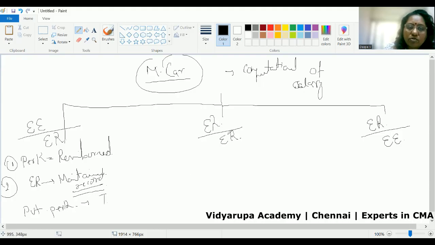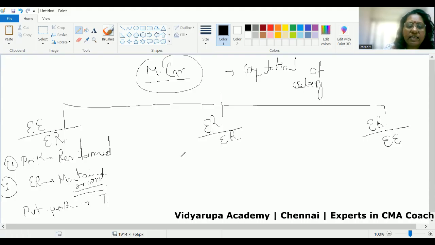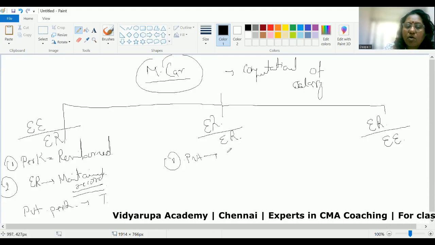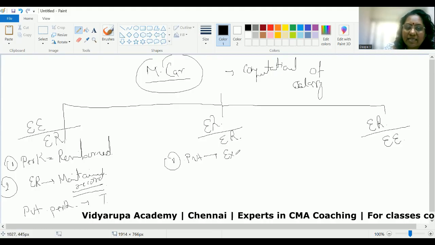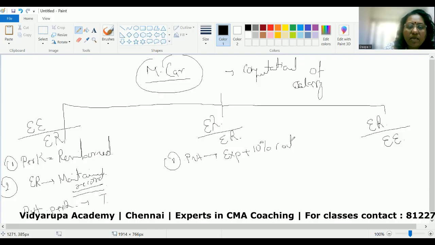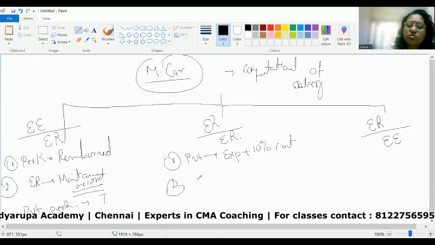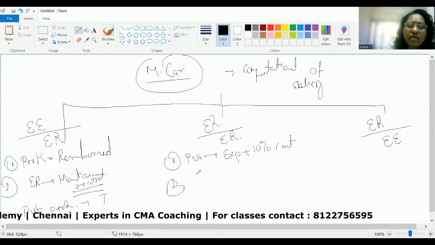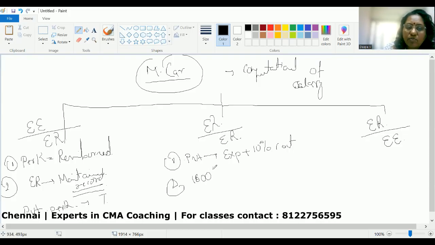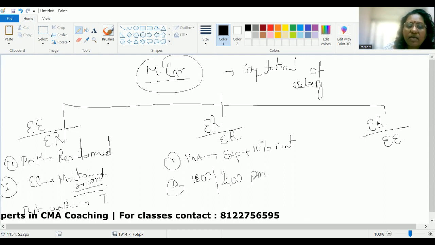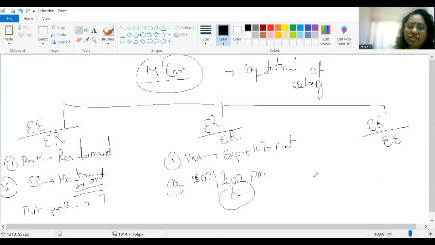Now, the employer is owning the car, the employer is incurring the expenses also. If it is for private use, what is the taxable perquisite? It is the expenses incurred plus 10% of cost of the car. And if it is partly used for official, partly for private purpose, then it will be 8,800 rupees per month or 2,400 rupees per month, depending upon the cubic capacity of the car.